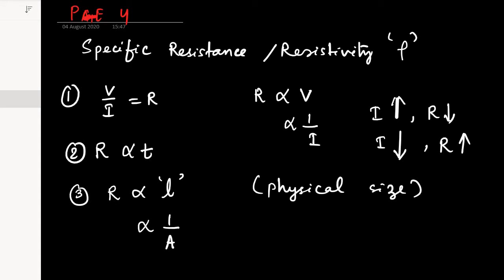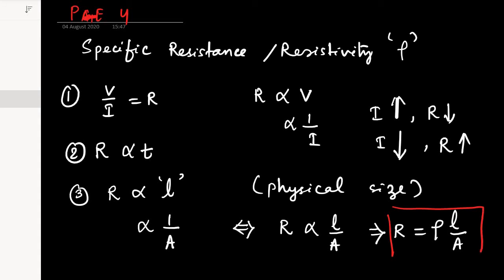If I combine these, R is proportional to L by A. If I give a proportionality constant to it, then R equals rho L by A. And this is the formula I wanted for myself.